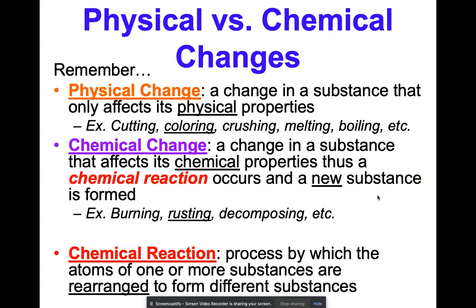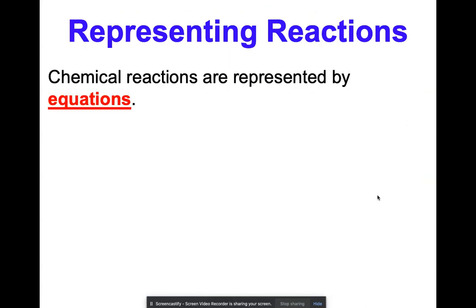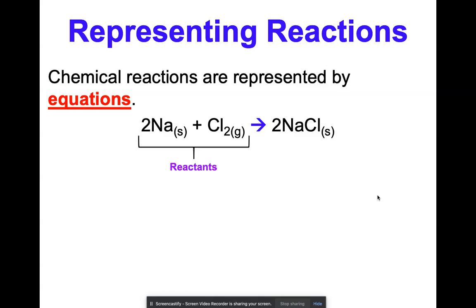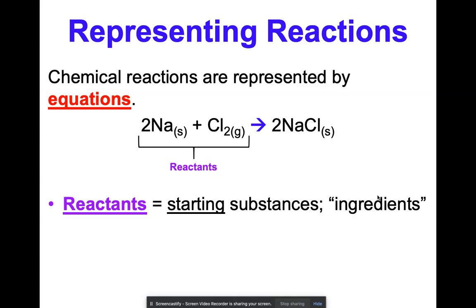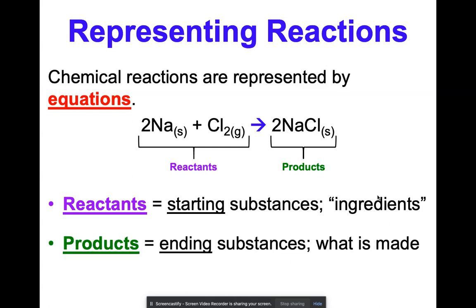So for the last thing here for a review, chemical reactions are processes by which the atoms of one or more substances are rearranged to form different substances. So let's talk about representing reactions. Chemical reactions are represented by equations, like this one. The front half before the arrow is called the reactants. Those are the starting substances or ingredients. And the second half are called products. Products are the ending substances. That is what is made. So that's the new substance that's created. The little arrow is called a yield, and that's what is produced or produces.